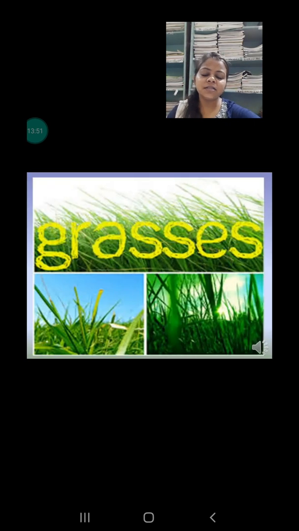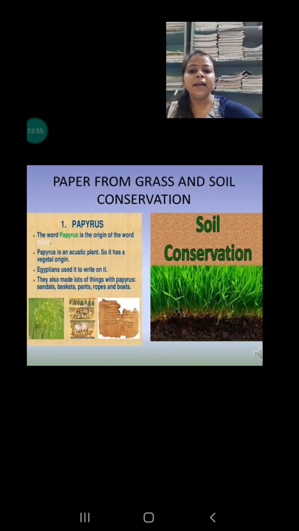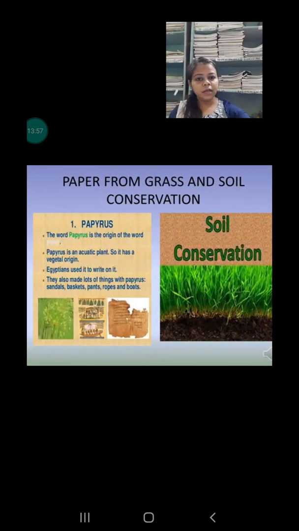All the grasses have different uses in our life. Okay, like bamboo is used to make tents or other building material. Next, some grasses are used as fodder for animals. Next, dry grass is used as packing material. And most important, the conservation of soil.